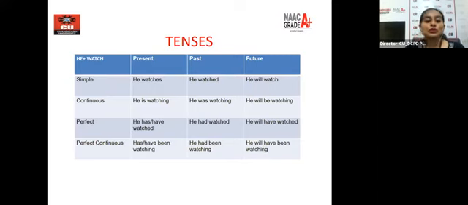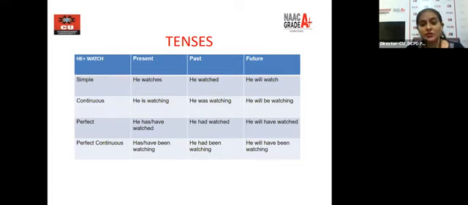Let's move on to perfect continuous. Perfect continuous, we'll use subject plus have/has plus been plus verb plus ing. When we talk about present perfect continuous, he has been watching. They have been watching.